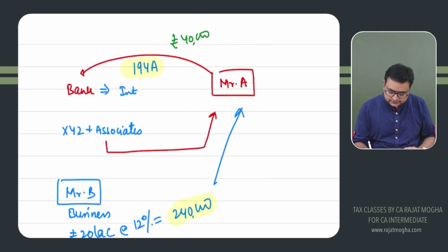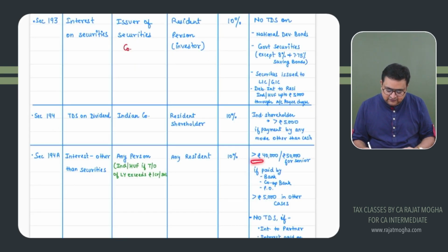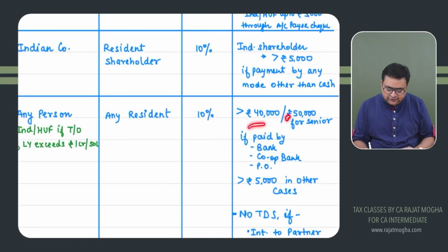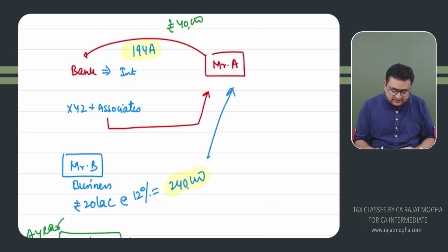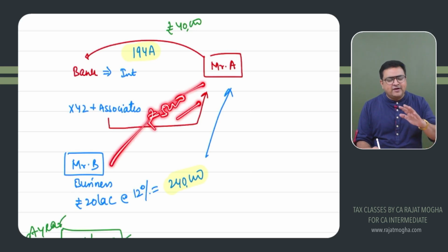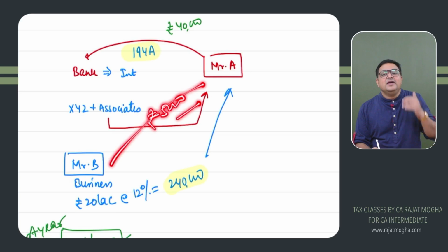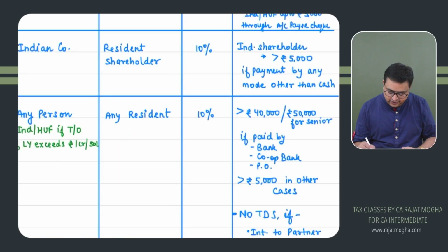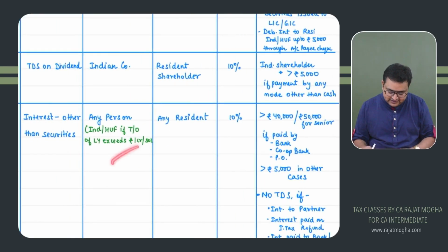Got it? So the threshold limit is 40,000, or 50,000 for a senior citizen, if paid by a bank, cooperative bank or post office. If this interest is paid by any other person, the threshold limit is 5,000 rupees. If you are paying up to 5,000, no TDS. If it is more than 5,000, then TDS would be there on the entire amount. Now you understand what is an entire amount. Got it? Very, very important section.